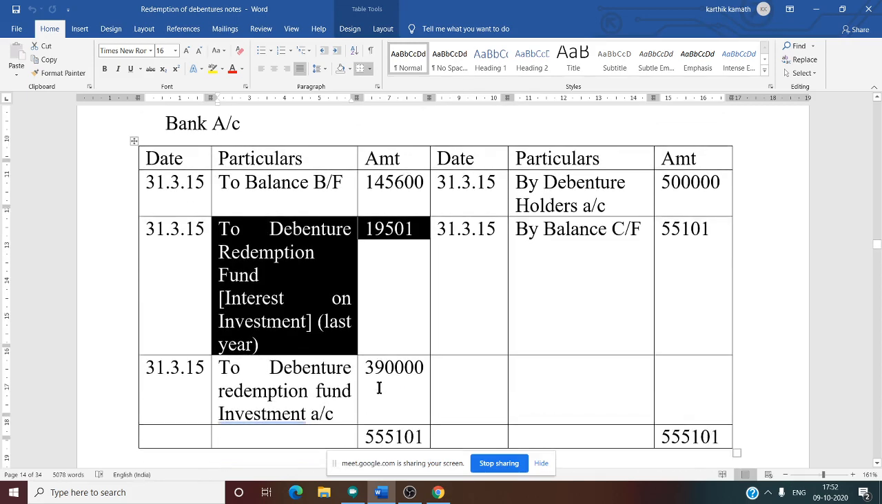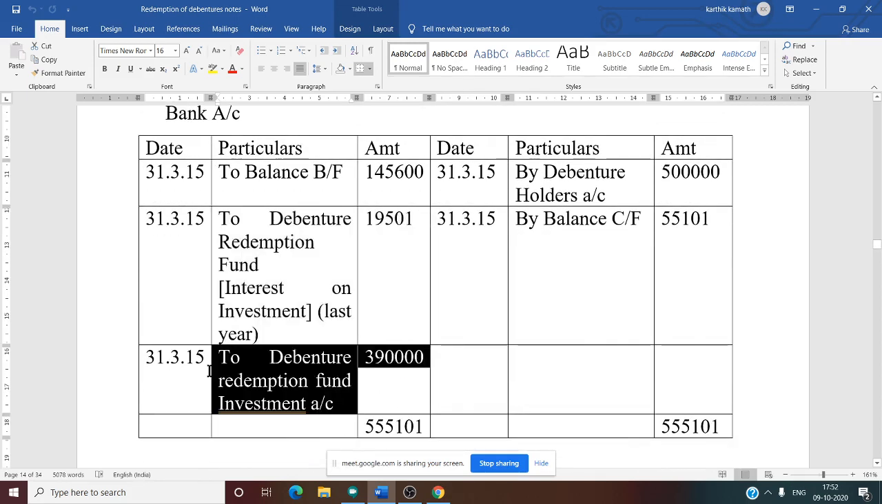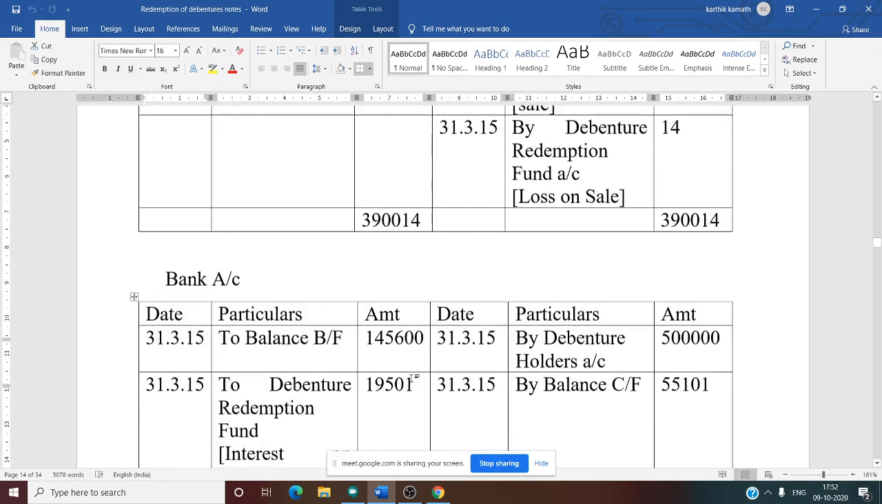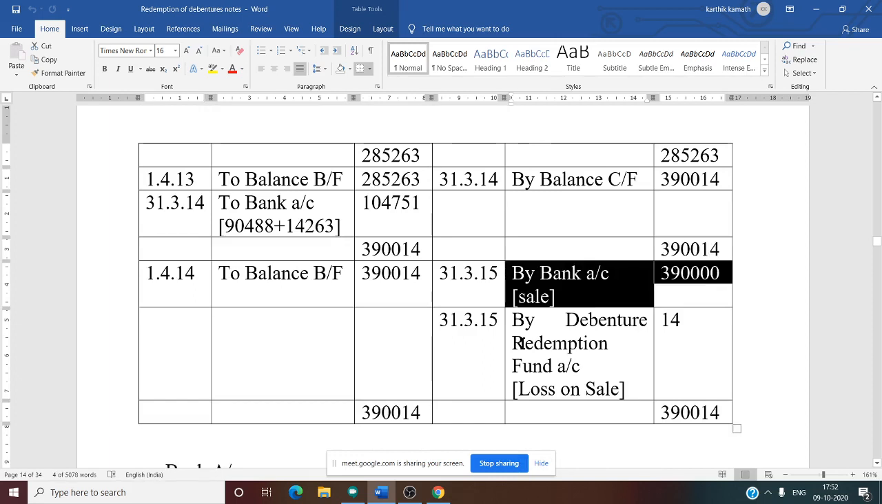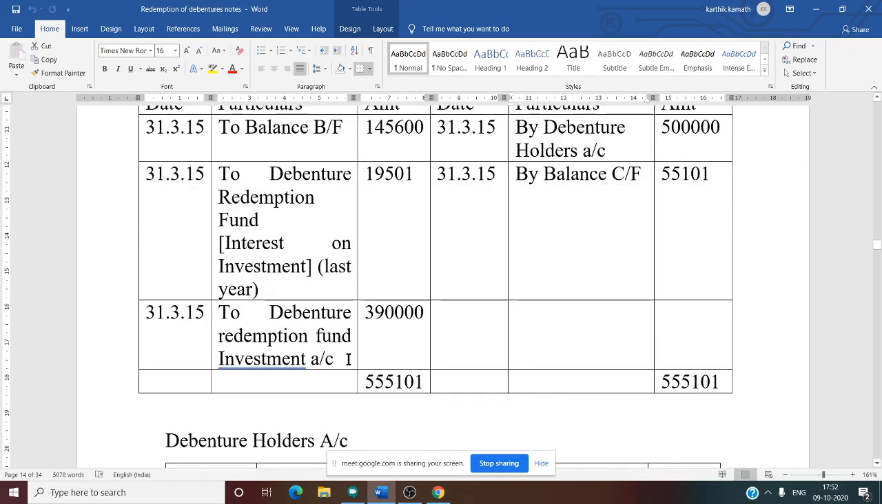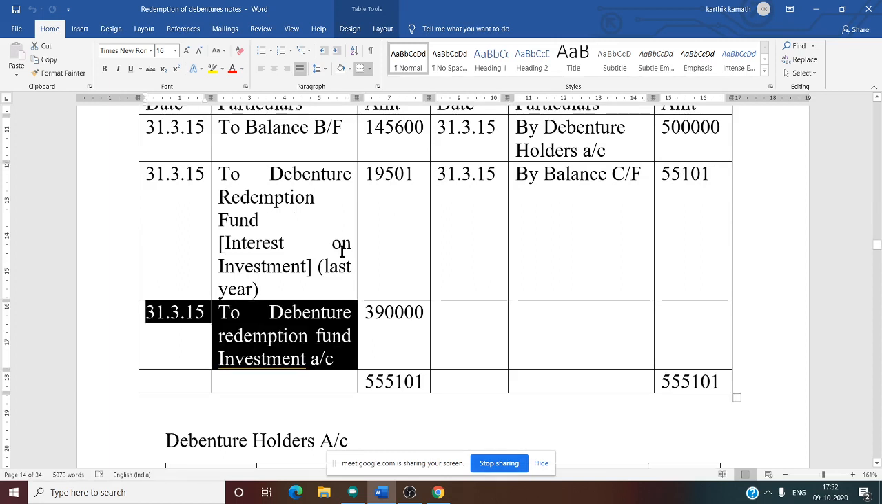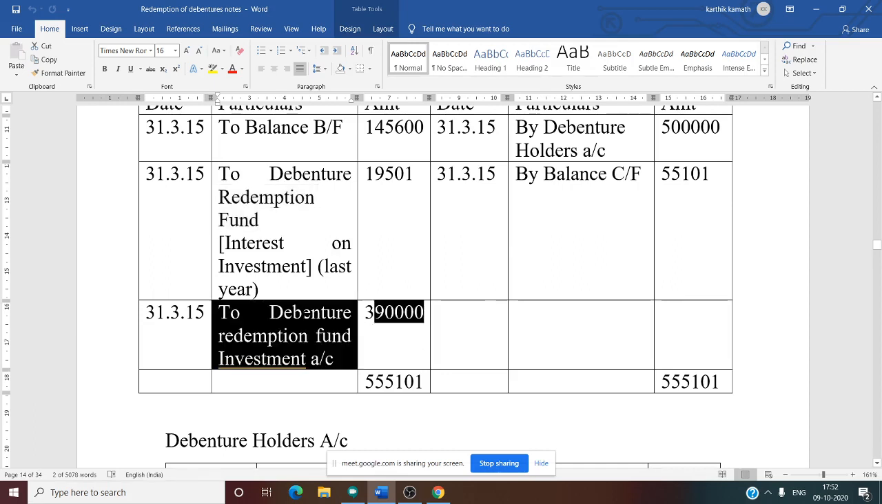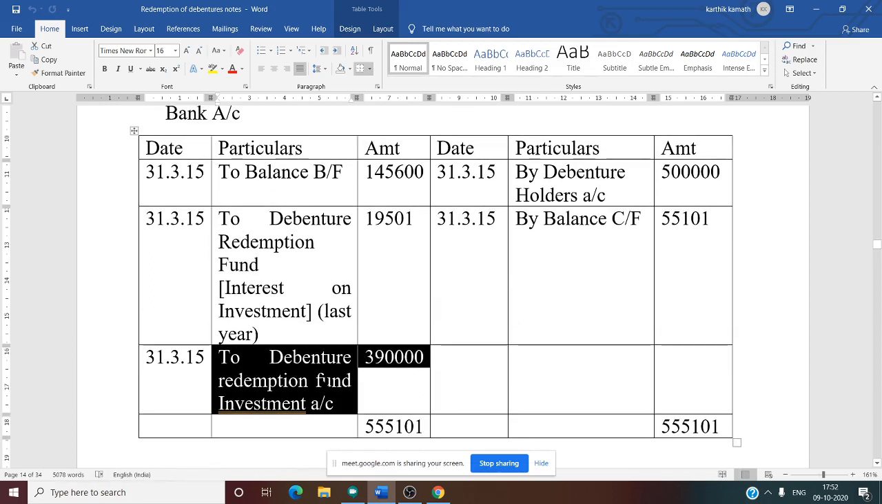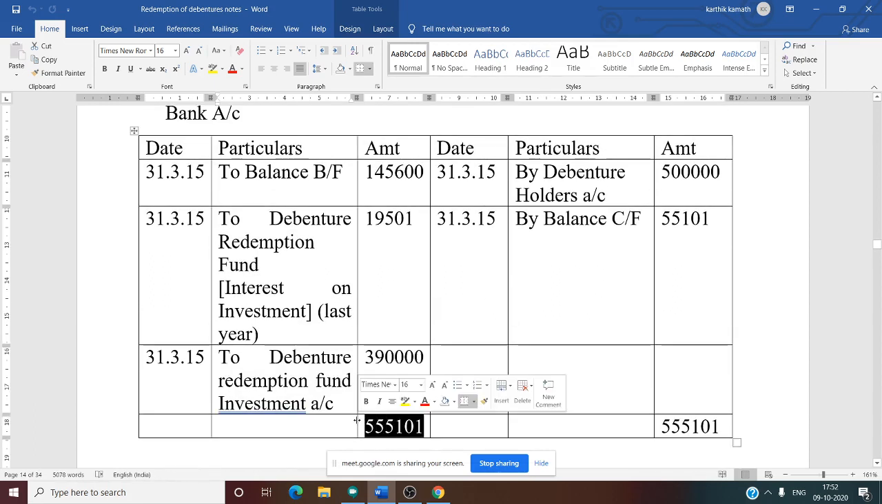Yes. Then investment sold, again cash comes in. This is from the DRFI account, the third account. See this transfer entry. Again here, by bank is there in the DRFI account, 3,90,000. So debenture redemption fund investment account at the year end. This is also at the year end. See, this is a very important date. So 3,90,000 is the sold amount.